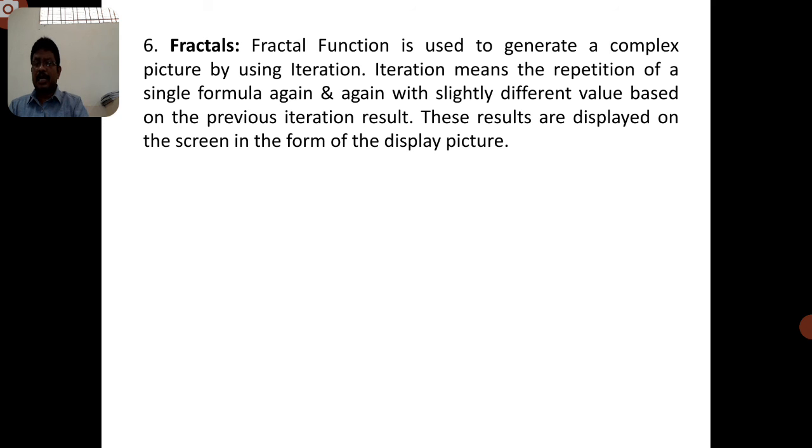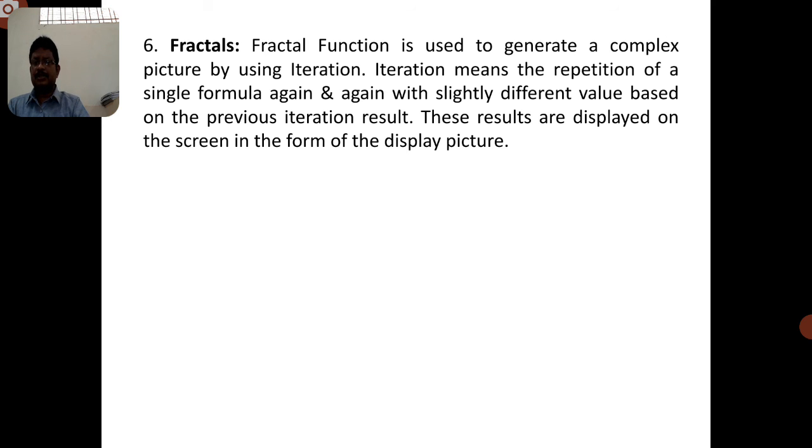The first time we display the image is the first iteration. If the next time the image is displayed, that is the second iteration. The next time, the third iteration.